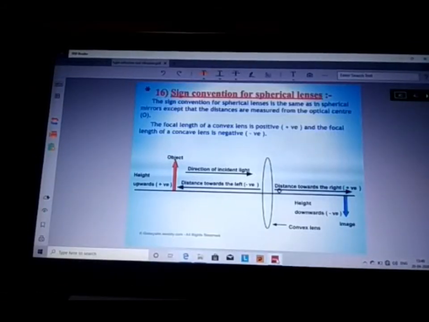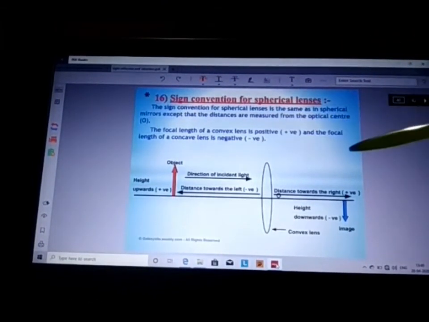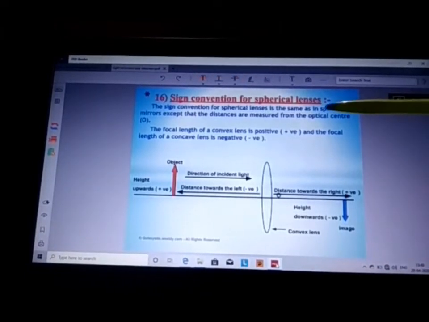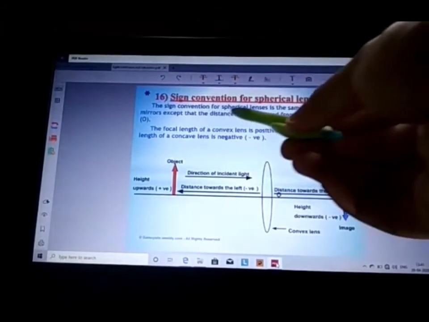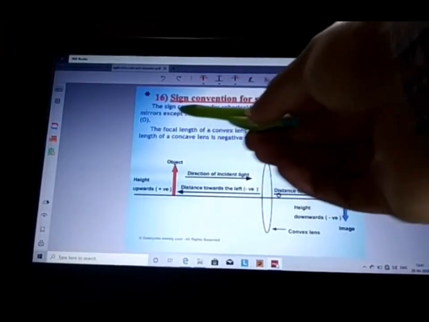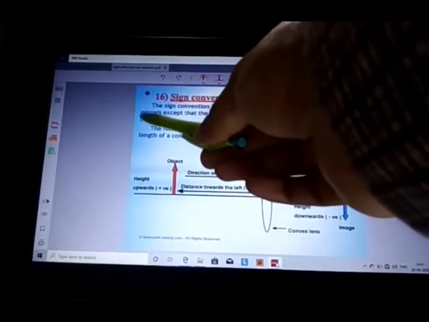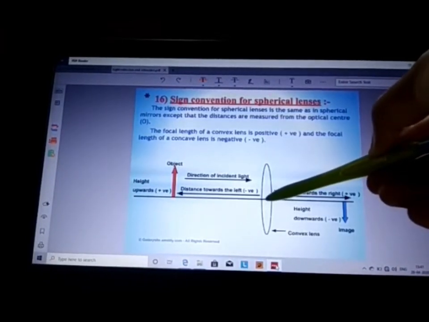Now the next topic is sign convention for spherical lenses. As we have discussed the sign convention for the spherical mirrors, in the same way we are discussing here the sign convention for spherical lenses. The sign convention for spherical lenses is same as that of the spherical mirror, except that the distances are measured from the optical center, that is O. So in lenses, all the distances are measured from this center point, that is the optical center O.